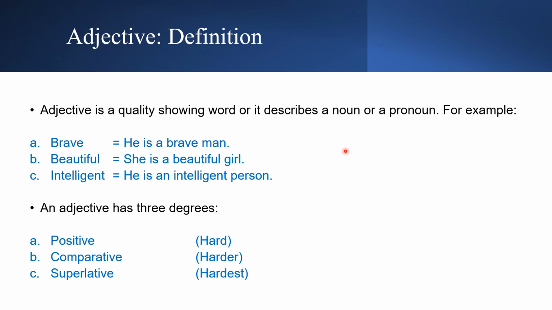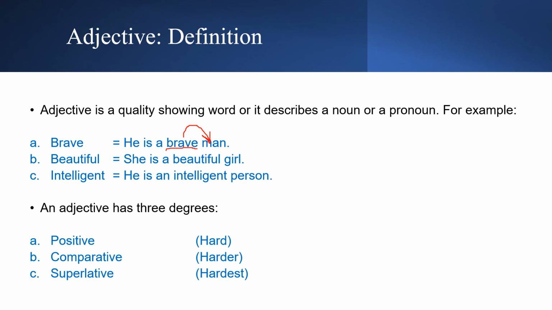Okay, now for example, if I say he is a brave man, the word brave here tells us about this person, man. Now just consider that you don't have brave, so he is a man. For example, we are writing a sentence without any adjective.